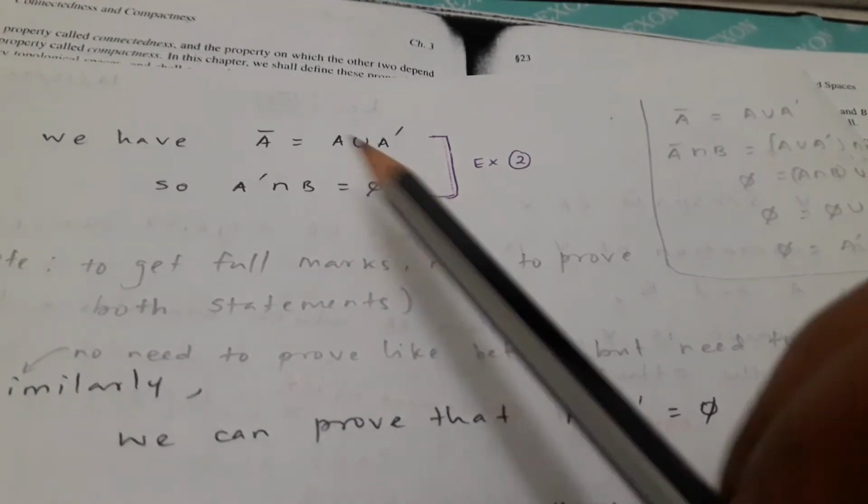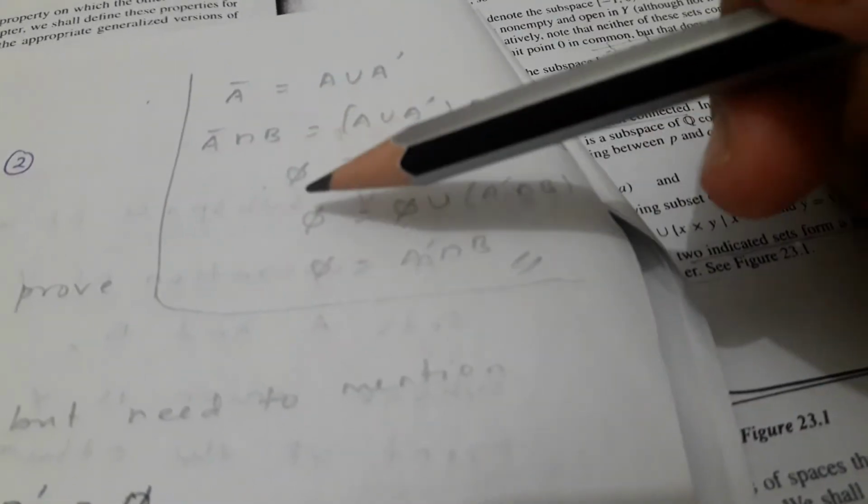Now we have A closure is equal to A union A dash. So A dash intersection B will be pi. Let's see how we can derive that. Since A closure is equal to A union A dash, A closure intersection B can be written as A union A dash intersection B. Using the distributive law, this is A intersection B union A dash intersection B. So A intersection B is pi, union A dash intersection B also. We know A closure intersection B is pi in the earlier case, therefore A dash intersection B is also pi.